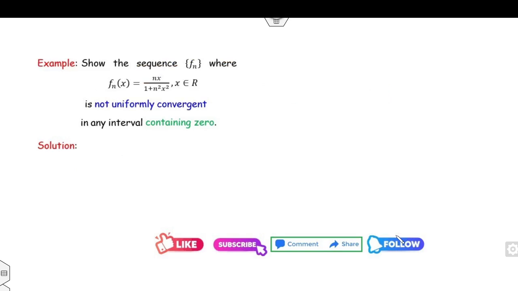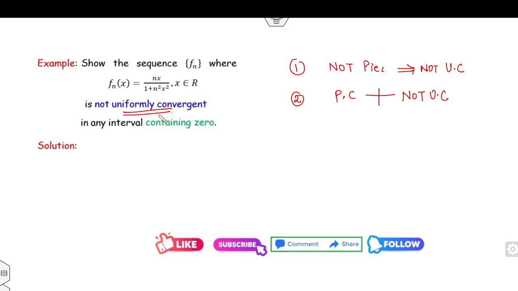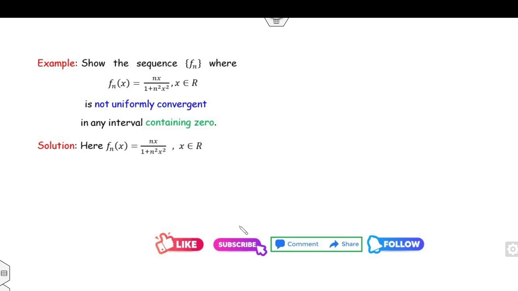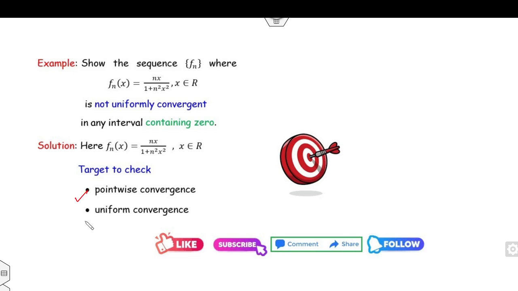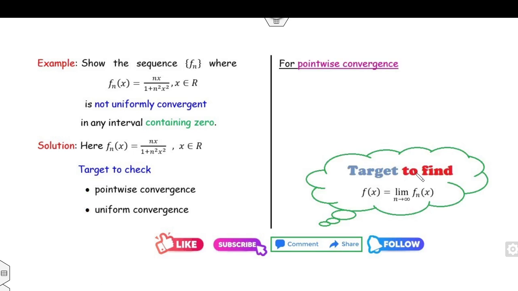Now, look at this one particular example. Show that the sequence is not uniformly convergent. The first way is to prove that it is not pointwise convergent, then it is easily proved that it is not uniformly convergent. Second, if you prove that it is pointwise convergent, and if you prove that it is not uniformly convergent, then it satisfies this statement. So what is my target? Given this fn(x), your target is to find the pointwise limit and check uniform convergence. What is the concept of pointwise? Your target is to find this limit.